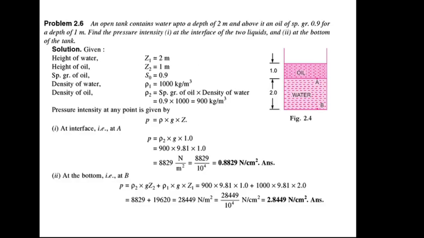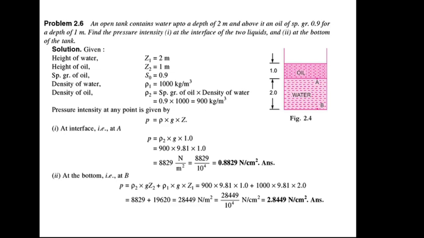Now the last numerical. An open tank contains water up to a depth of 2 meter and above it an oil of specific gravity 0.9 for a depth of 1 meter. Find the pressure intensity number 1 at the interface of the two liquids and number 2 at the bottom of the tank. So there is a tank which contains two fluids, water and oil. The height of water is 2 meter, the height of oil is 1 meter.